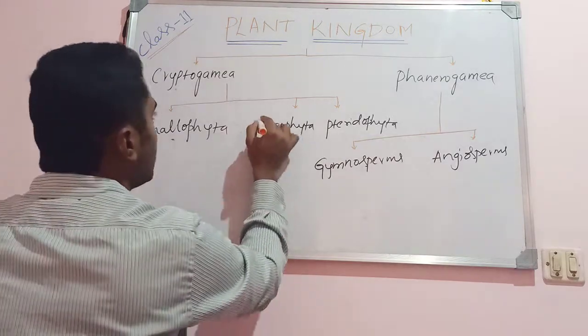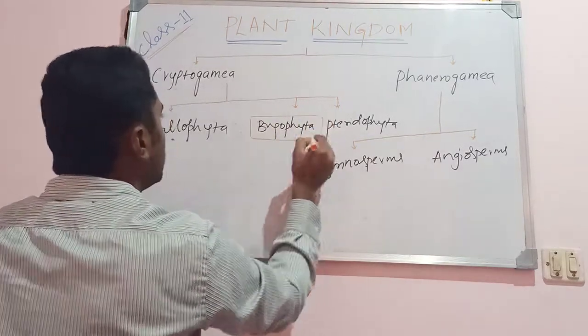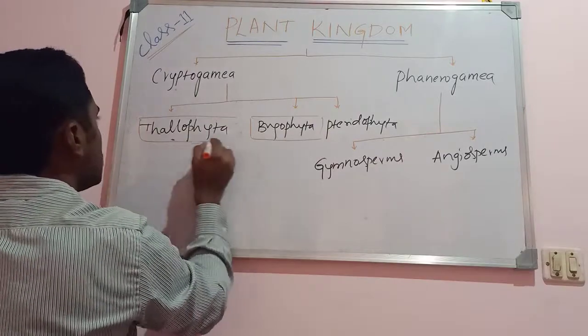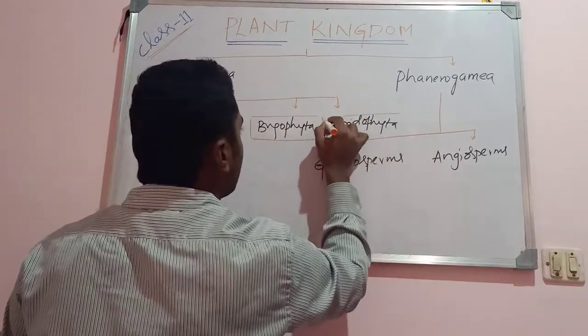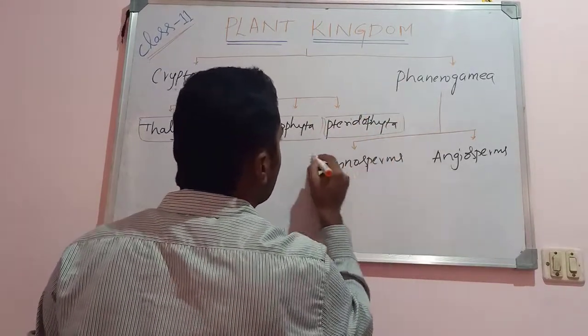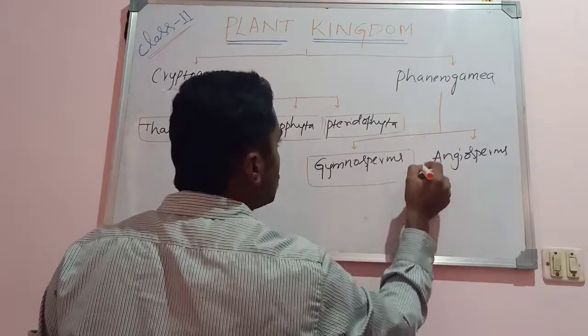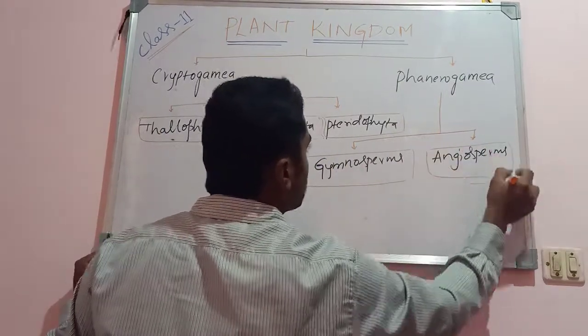So the kingdom Plantae is classified majorly into two categories, that is cryptogams and phanerogams. Let us look into what are those cryptogams and what are the phanerogams and what is the difference between them.